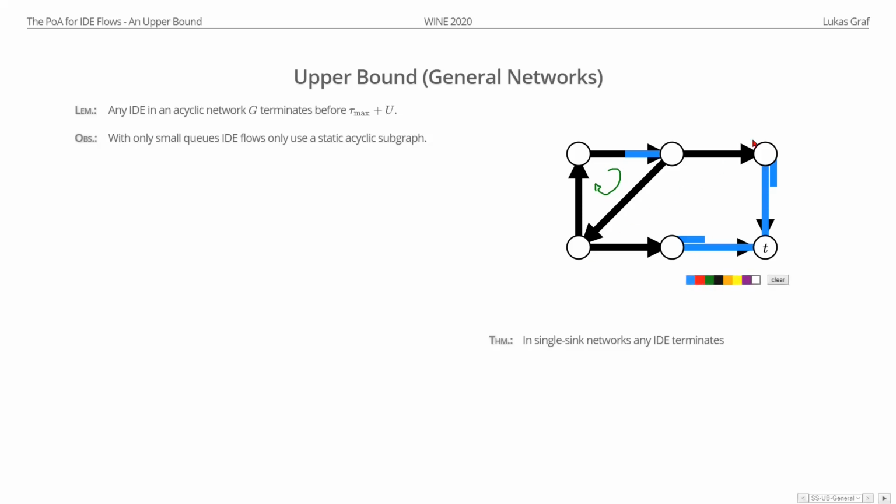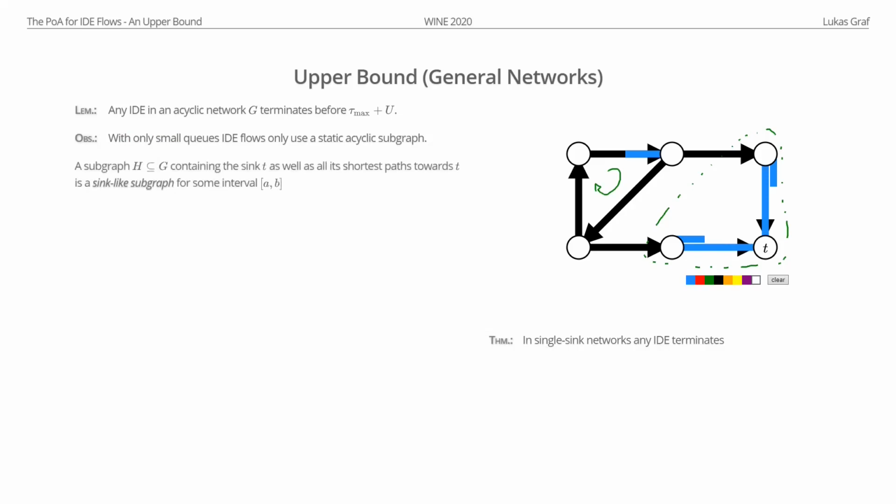So basically, we want to look at this subgraph, right, which was the graph that was always blocking us. But now it isn't anymore because there are only small queues. And the effect of that is that this subgraph actually acts like a sink, right? There are only small queues here. We can't be diverted away in the subgraph, so it kind of attracts all the flow. And all the flow that arrives here in the subgraph will vanish into the sink because there are, again, no queues in the subgraph. And this leads to the following definition of a sink-like subgraph.